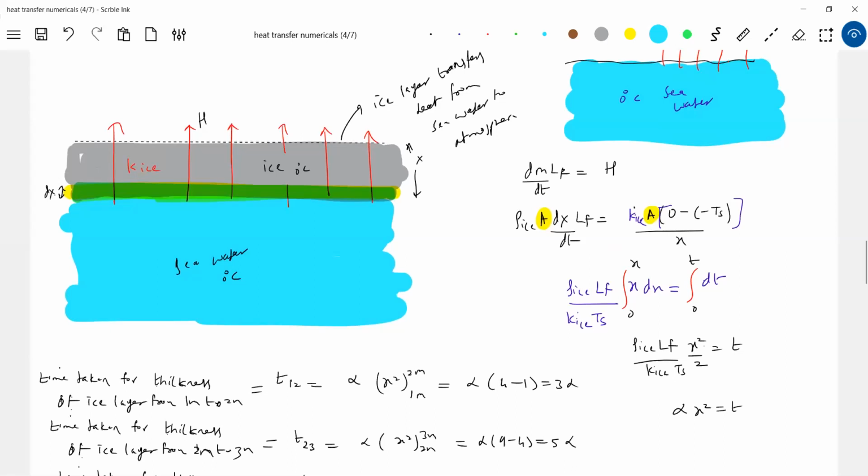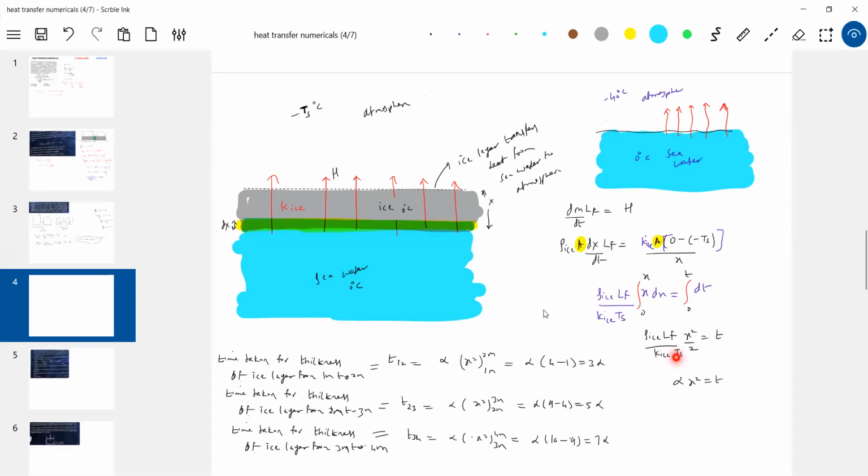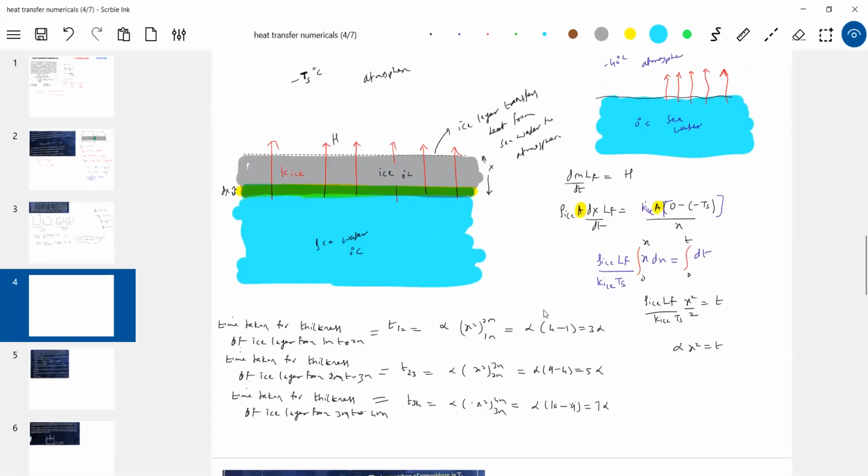I have everything here. That alpha I brought so that it'll be easy for us to compare. Okay, I'll scroll down.